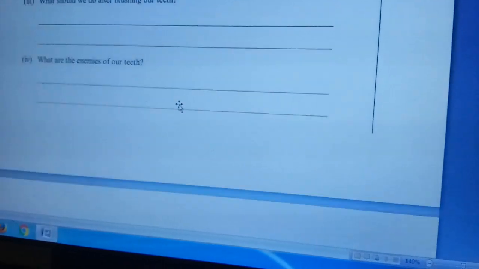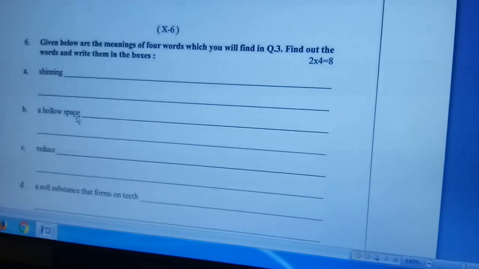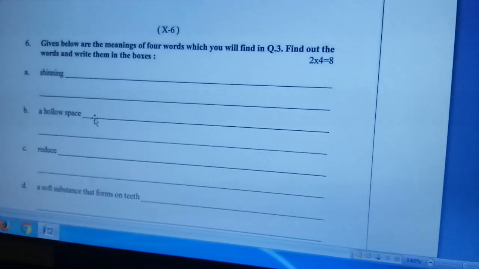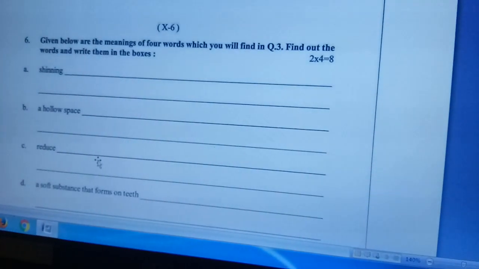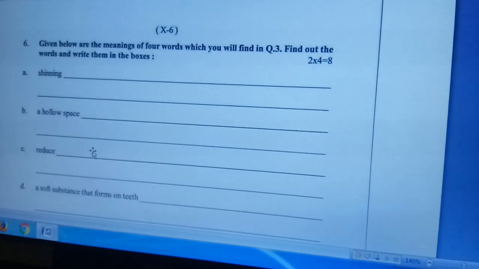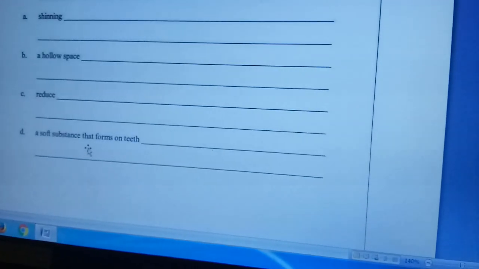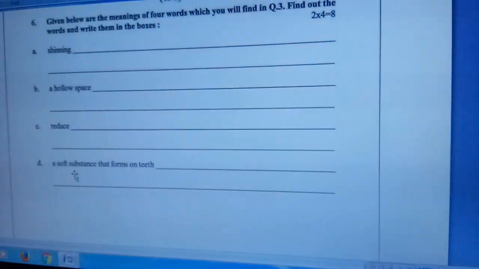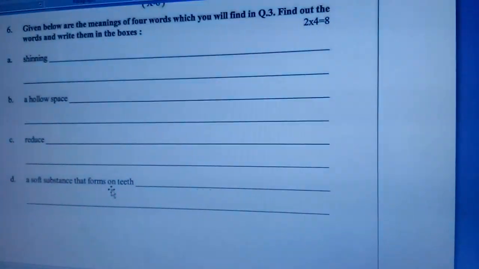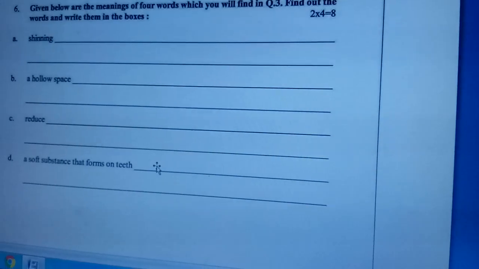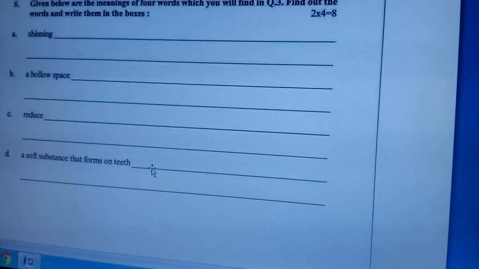And next, a hollow space, that is cavity. Cavity. Okay. Reduce, minimize. The answer is minimize. Then question number D, a soft substance that forms on teeth, that must be gum. Gum, G-U-M.